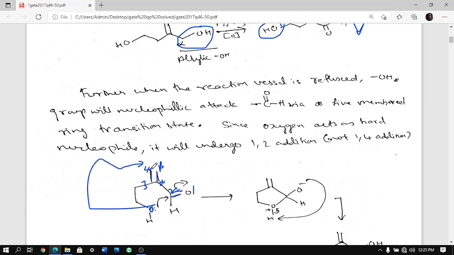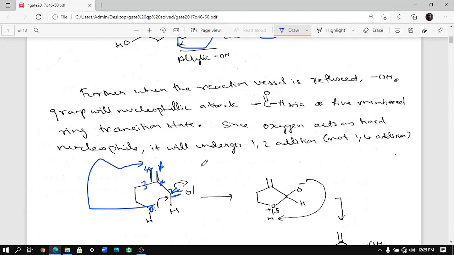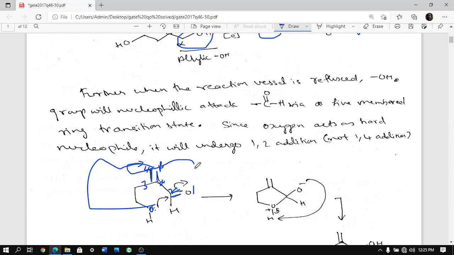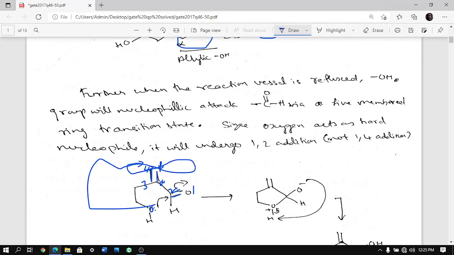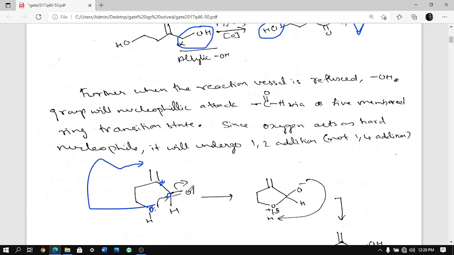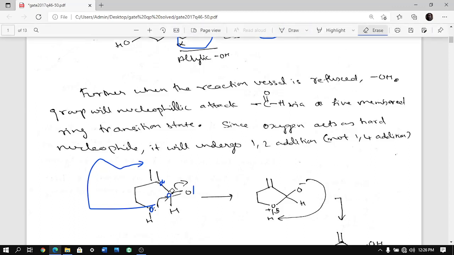Now carbon number 4 is called a soft electrophilic center. Why? Because here the carbon has a p orbital and the p orbital is quite large, so it is easy to delocalize and therefore it is soft. Soft means easy to polarize, whereas the p orbital on this carbon is very much shrunk because it has a bond to oxygen. Oxygen is electronegative, pulls the electron cloud towards itself, and therefore this lobe is very much shrunk. And therefore this is a hard center because it is hard to polarize.